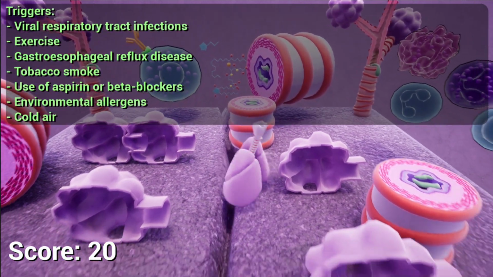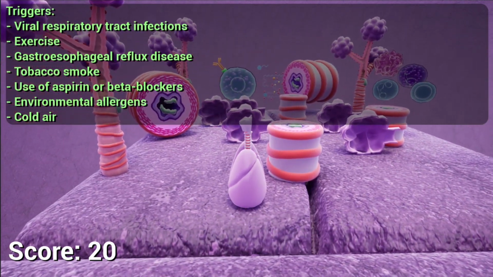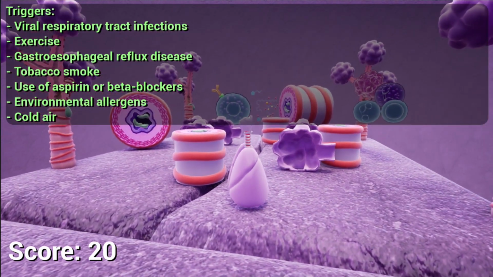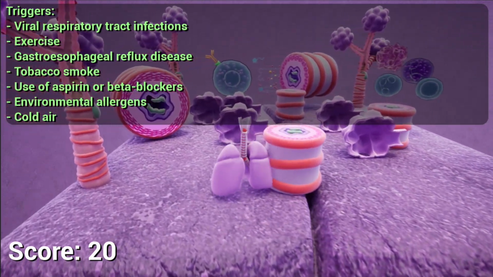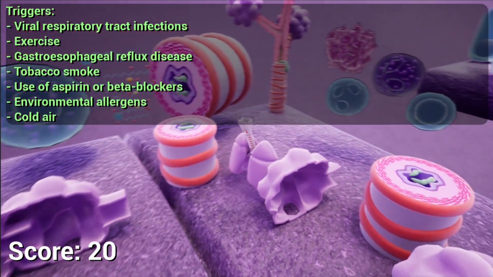Common triggers are viral respiratory tract infections, exercise, gastroesophageal reflux disease, tobacco smoke, use of aspirin or beta blockers, environmental allergens, cold air.